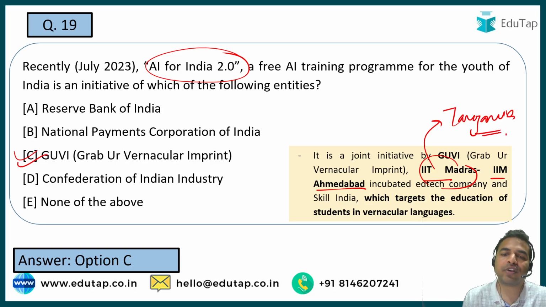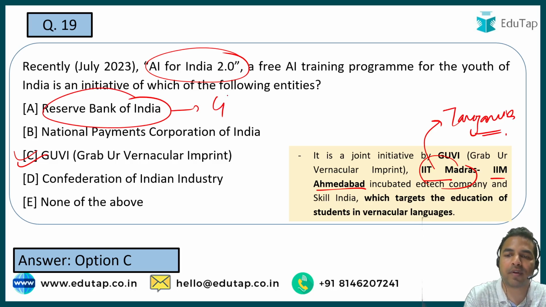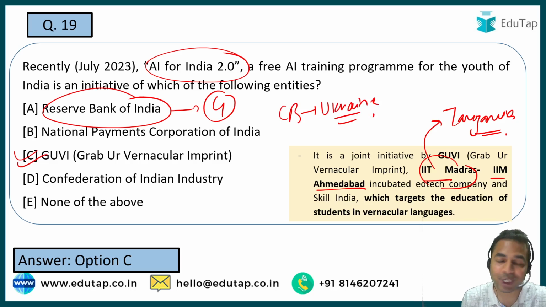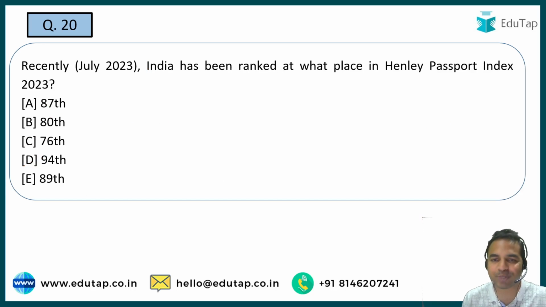Apart from that, guys, when I talk about the Reserve Bank of India, the RBI Governor became the Central Banker of the Year. He was awarded this particular award. When I talk about the Central Bank of the Year award, it was given to the Central Bank of Ukraine. Okay, so these are some other important additional things that you should remember from the exam point of view. Let's move on to the next question, guys.